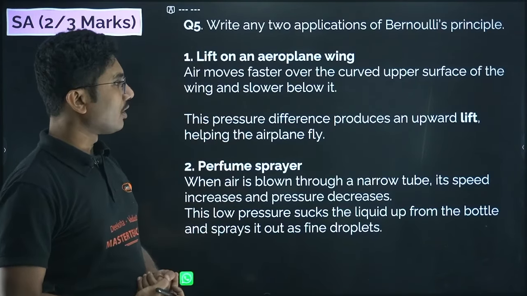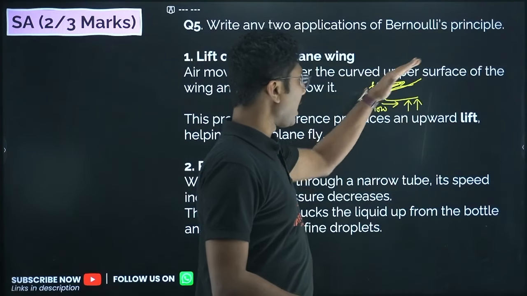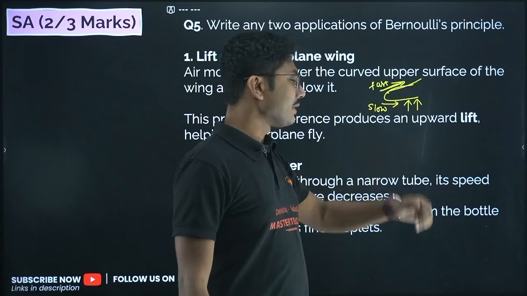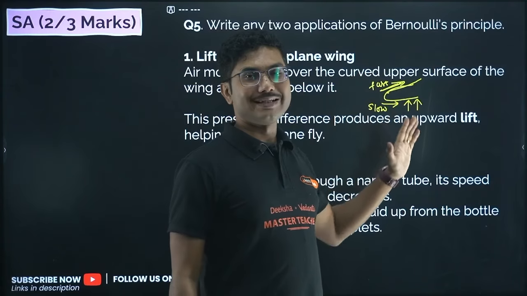This is fast and slow at the bottom. Bernoulli's principle says that higher the speed, smaller is the pressure. Because air is passing very fast over the top of the wing and slower in the lower portion, the plane gets lifted up.